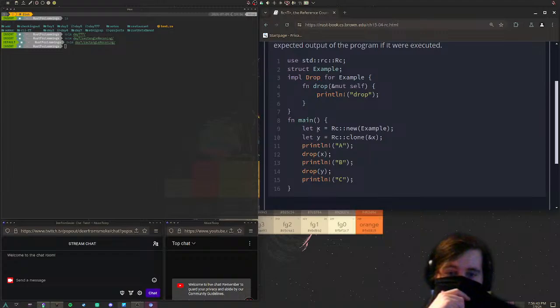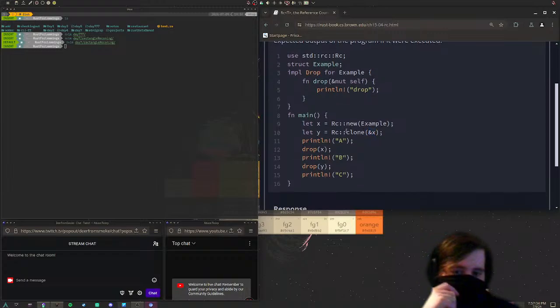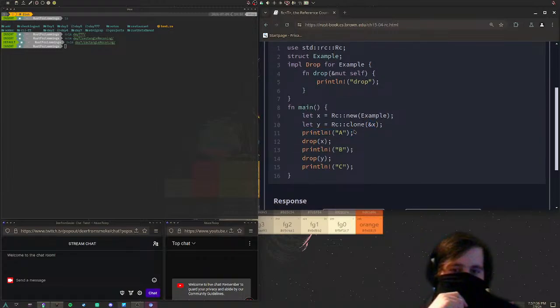All right, let x equal a new Rc holding Example, an empty Example struct, which is fun. Then we have y, which is Rc::clone(&x), and increases the count by 1, and that's fine.